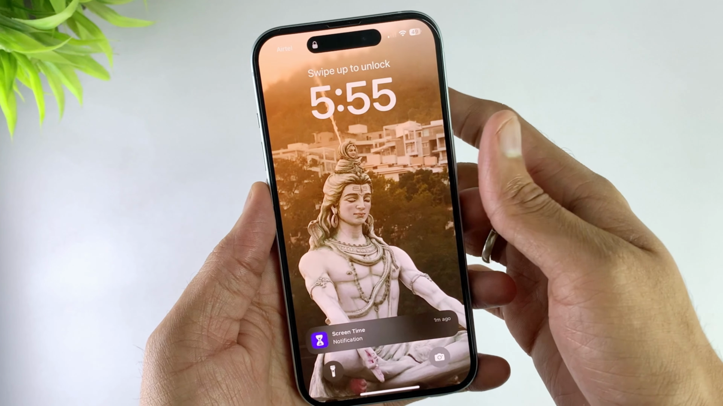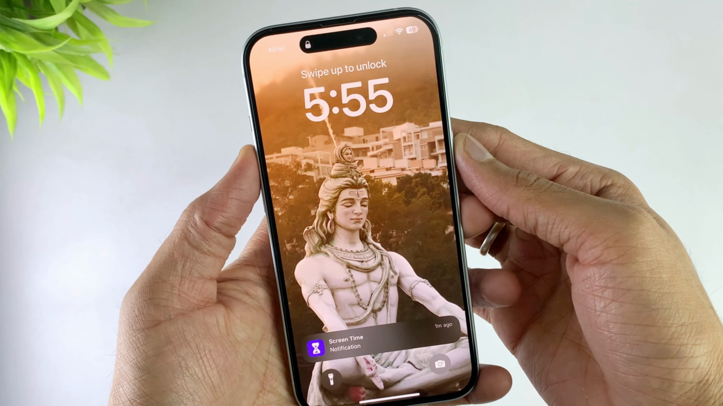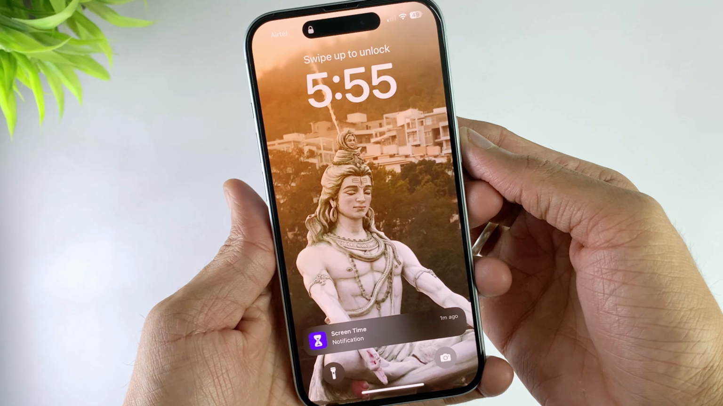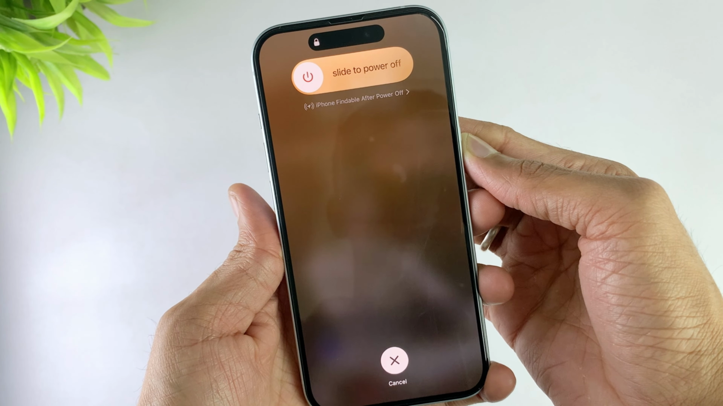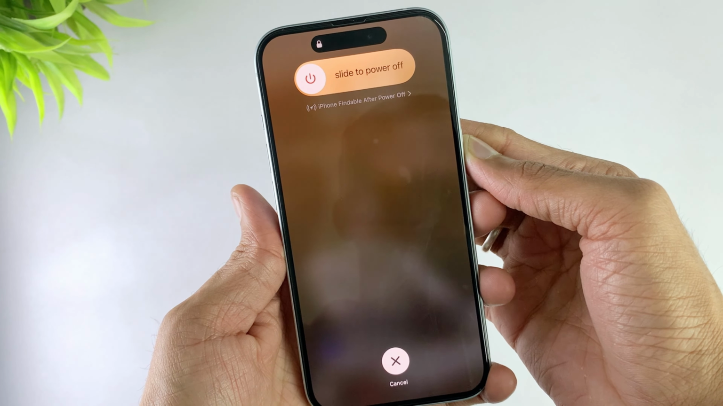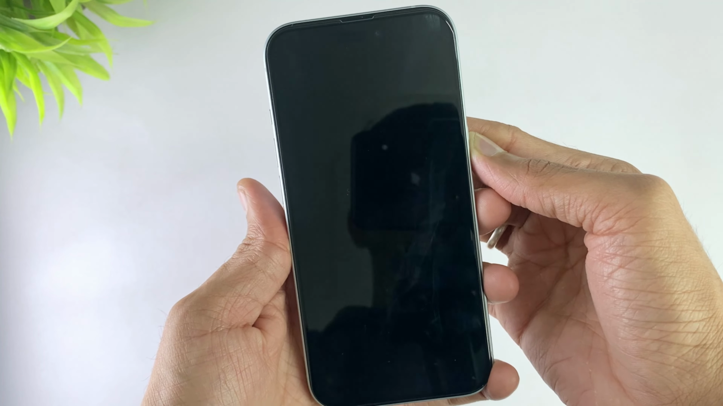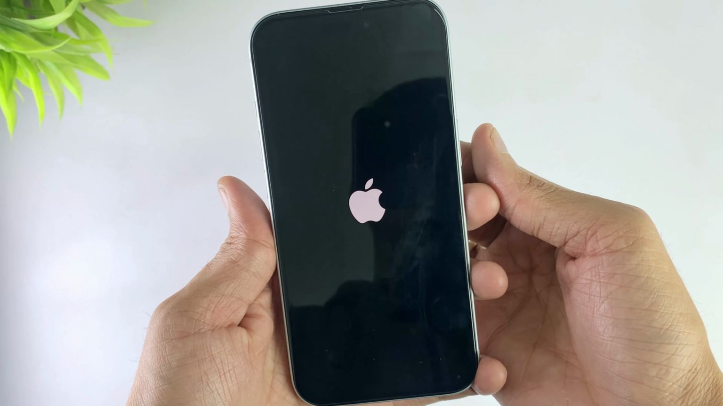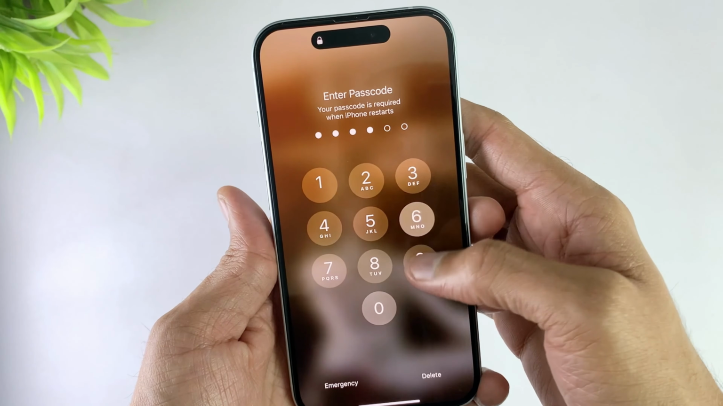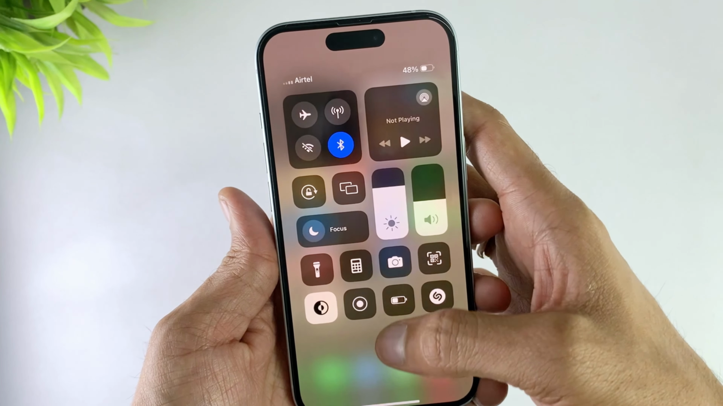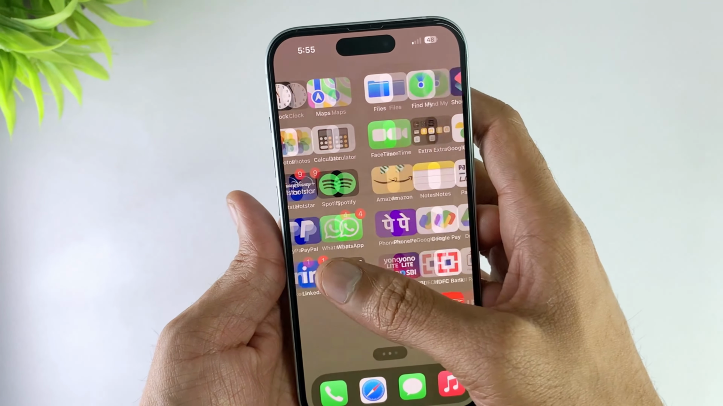Here in the first method, if your iPhone is stuck on the restore screen, then just take your device and hit the volume up button, then the volume down button, and then hold the power button until the Apple logo is shown. After that, just put in your password to start your iPhone. If this method won't work for you, then you can use the second method.